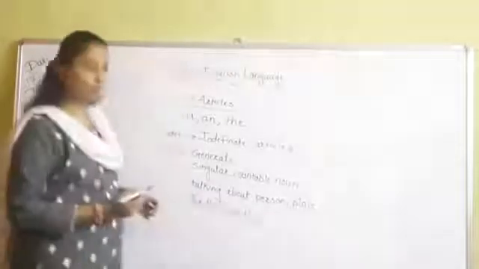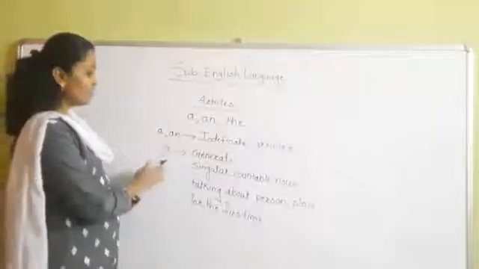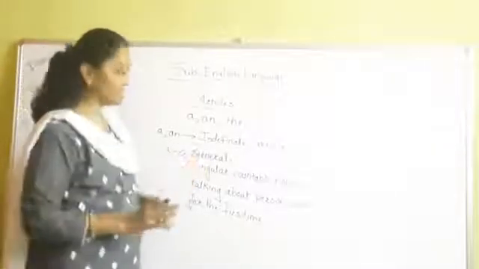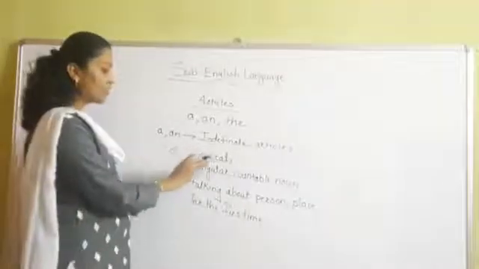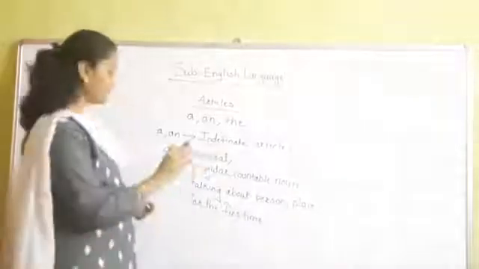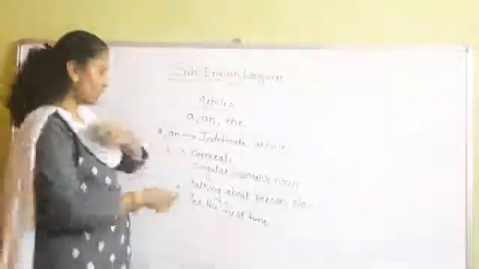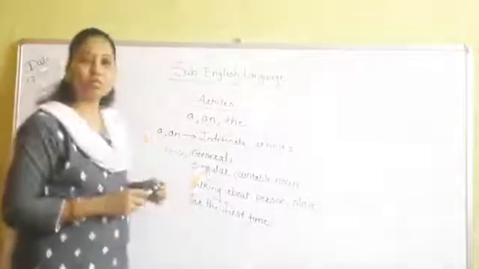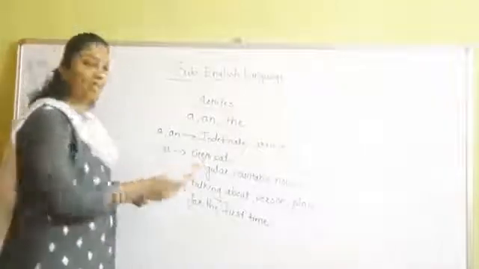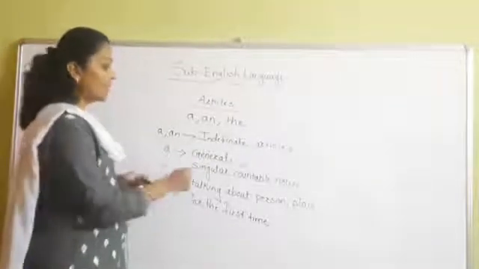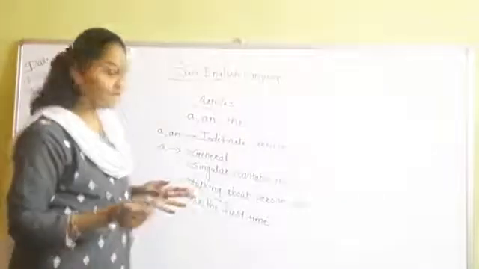So are you getting it, students? The use of a means we use a when we are talking in general, and when we are talking about a singular countable noun, that we can count. Singular means we can count it as 1, 2, 3, 4. Countable noun means we can count it easily.